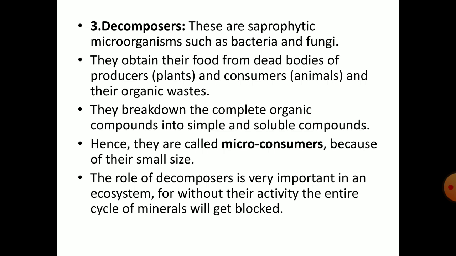They break down the complex organic compounds into simple and soluble compounds. Hence, they are called micro consumers because of their small size. The role of decomposers is very important in an ecosystem, for without their activity, the entire cycle of minerals will get blocked. So, this is about the components of ecosystem.